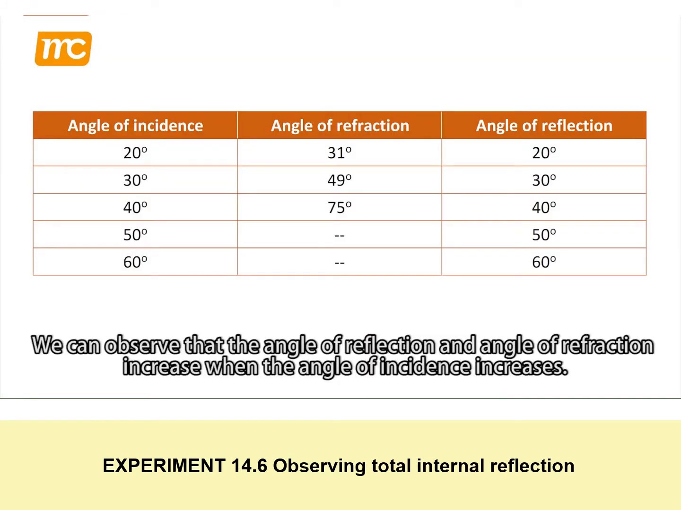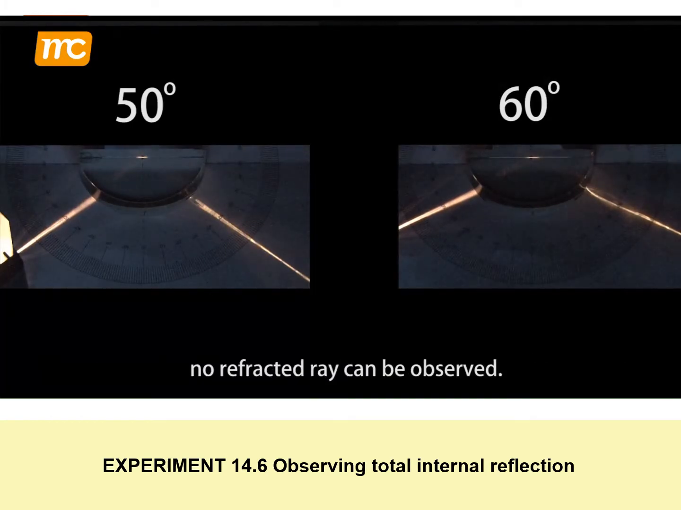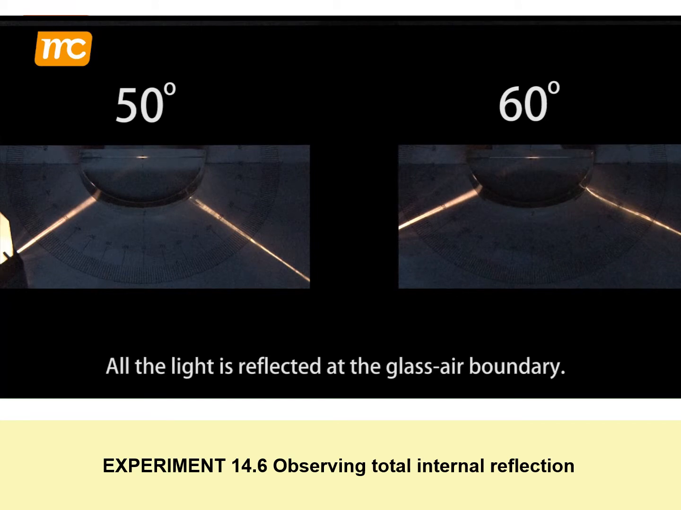We can observe that the angle of reflection and the angle of refraction increase when the angle of incidence increases. Moreover, when the angle of incidence exceeds a certain value, no refracted ray can be observed. All the light is reflected at the glass air boundary.